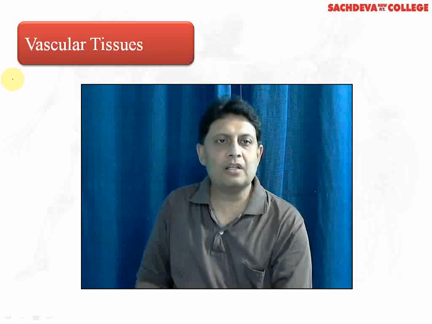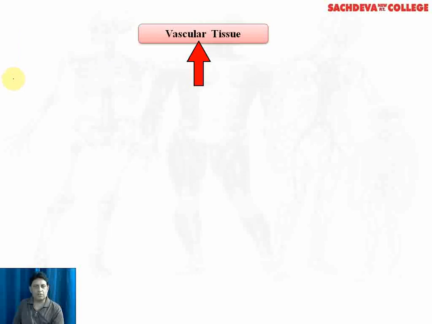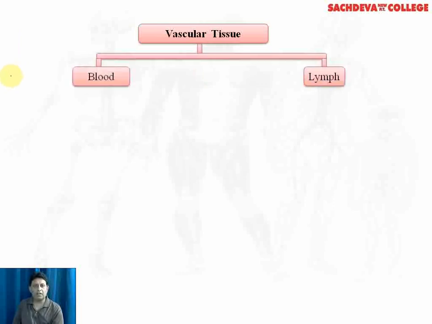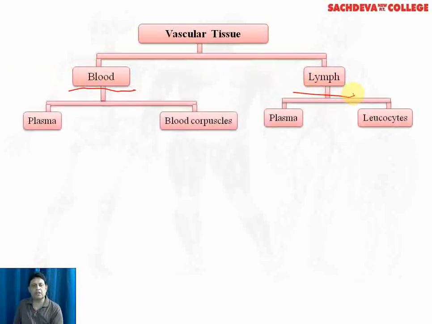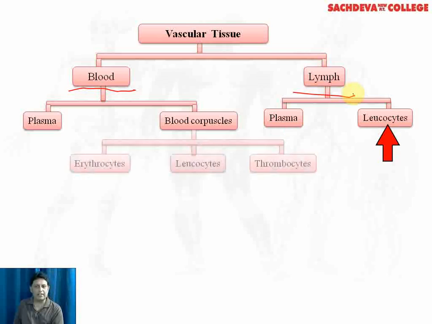So, dear students, today we'll discuss vascular tissues. Vascular tissue, or the liquid connective tissue, also called the fluid connective tissue, is broadly divided into two types: blood and lymph. Blood is further divided into two types: a liquid part called plasma and blood corpuscles. Similarly, lymph is also divided into two parts, again a liquid part called plasma and leukocytes.